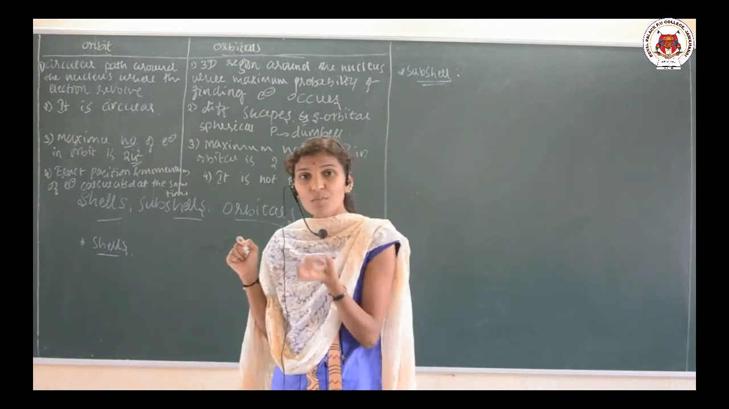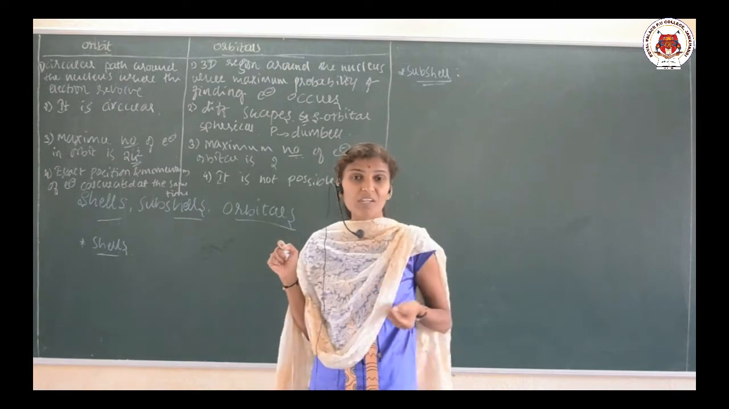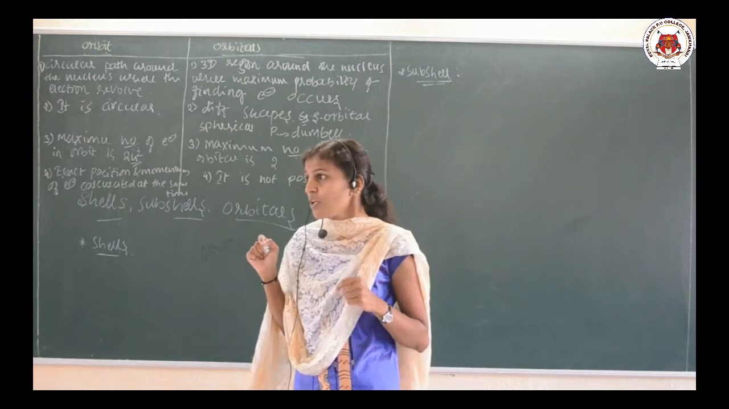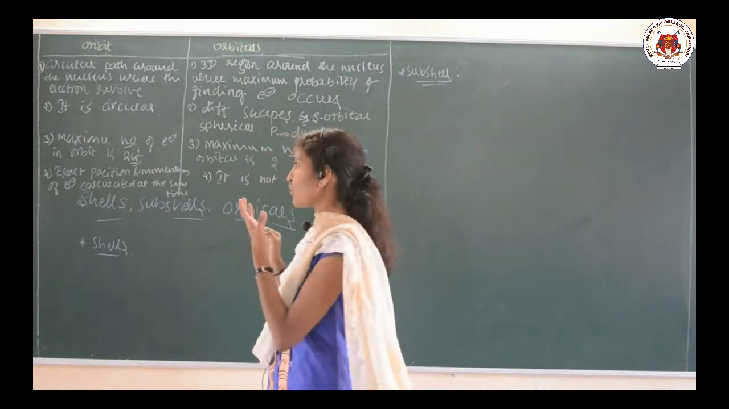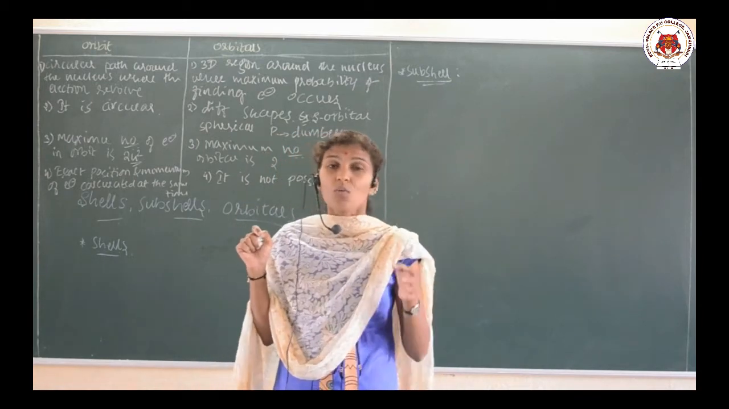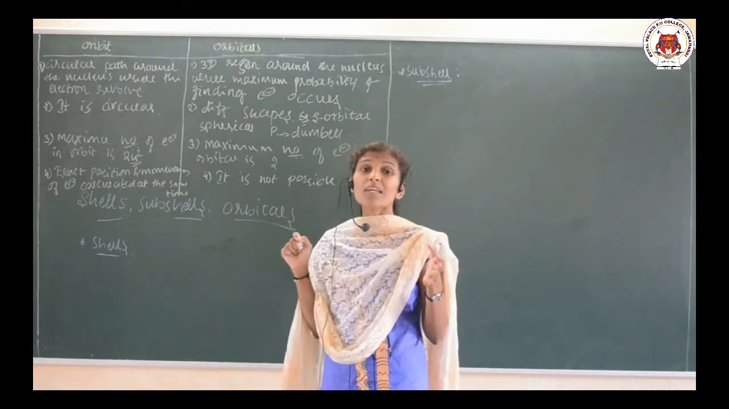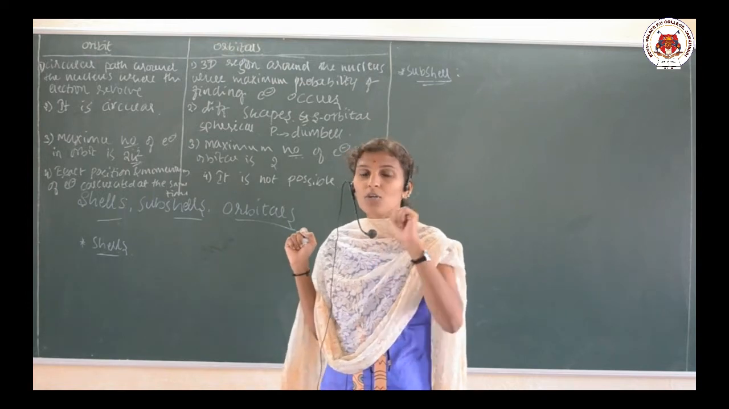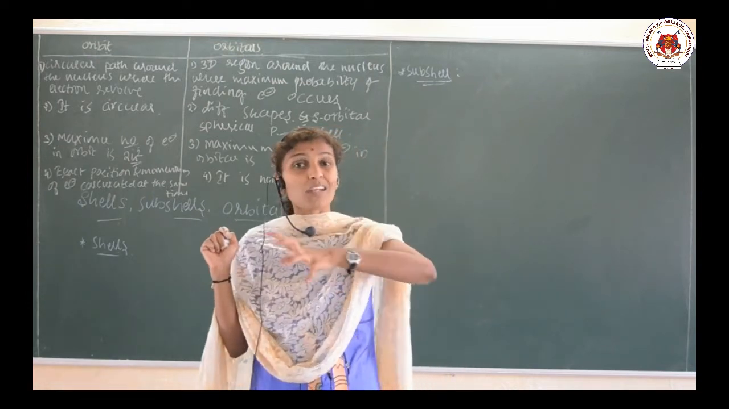And then the maximum number of electrons in an orbit is 2n². How to find that, I will explain to you. The maximum number of electrons in an orbit is 2n², while the maximum number of electrons in an orbital is only 2. Only 2 electrons can be accommodated in an orbital.